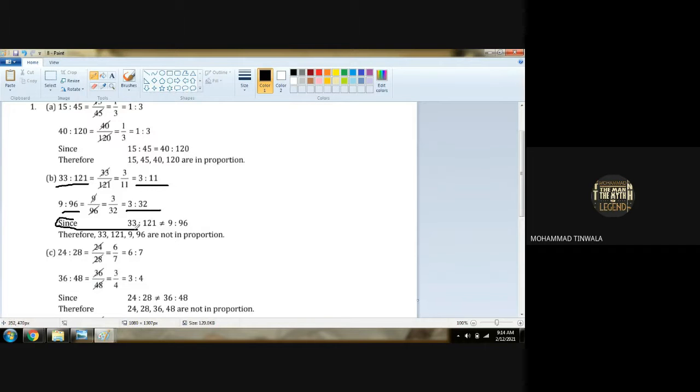Since 33 is to 121 is not equal to 9 is to 96, therefore, write all four terms as given in the question. 33, 121, the sequence should not change. In the conclusion, write are not in proportion. What will be the conclusion? Are not in proportion. Therefore 15, 45, 41, 20 are in proportion. In second sum, are not in proportion. Is that clear?